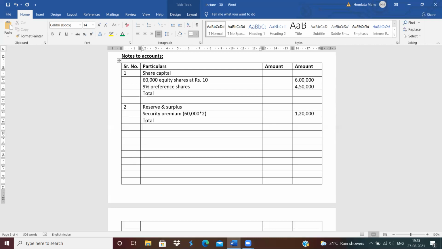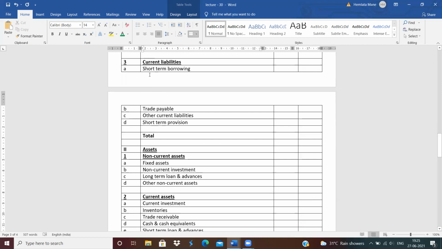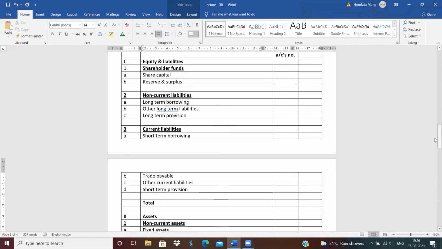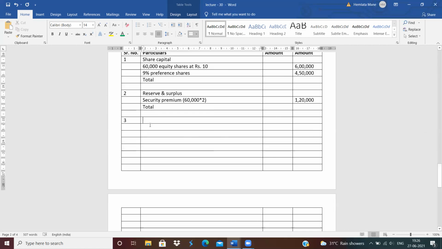Leave one line for total. Again, after total, leave one line and give the next heading, the third heading. See, after reserve and surplus, the next heading is long-term borrowing. So write down long-term borrowing. In long-term borrowing, what is given?